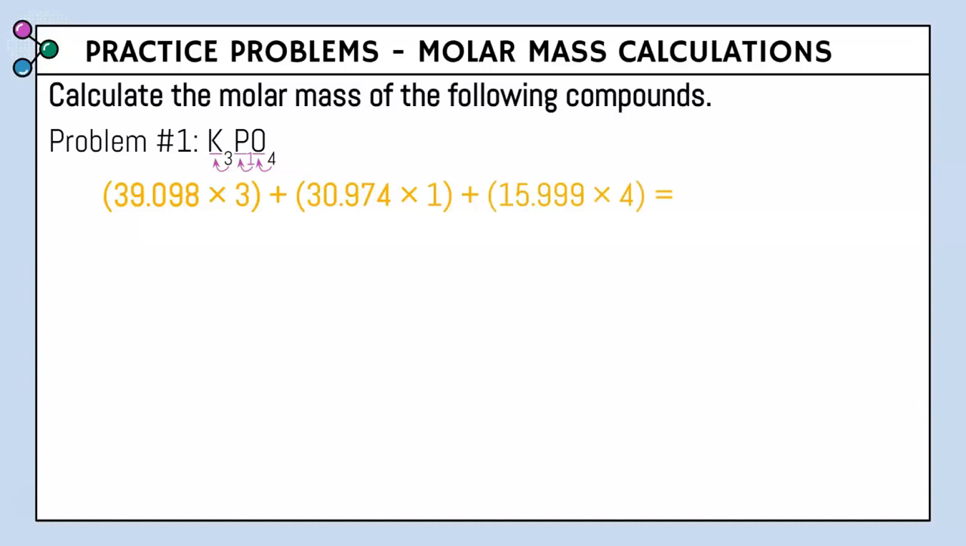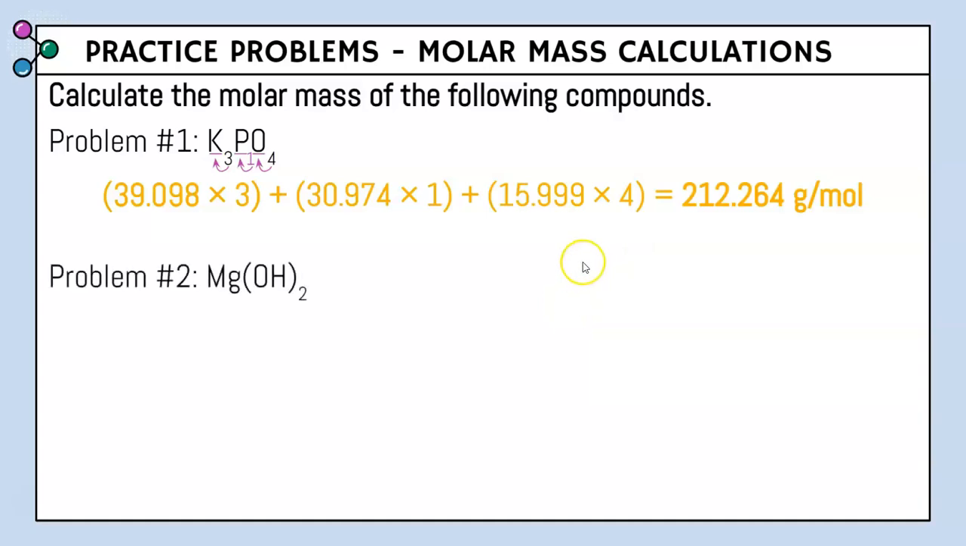Now, plugging this into your calculator, make sure if there's a parentheses, you put the parentheses in your calculator, because if you don't, calculators do not do order of operations. So make sure you're plugging it into your calculator exactly how you see it. And you're going to get 212.264 grams per mole. And that is your answer for problem number 1. So with that same idea, let's go ahead and move on to problem number 2.